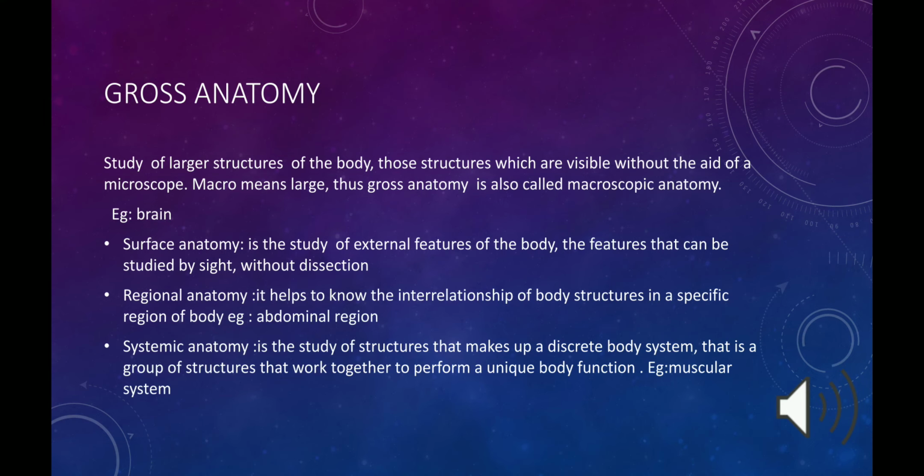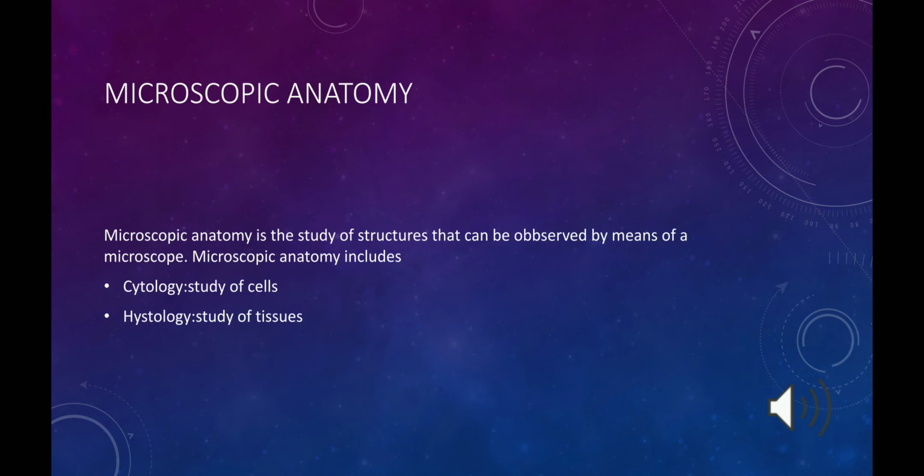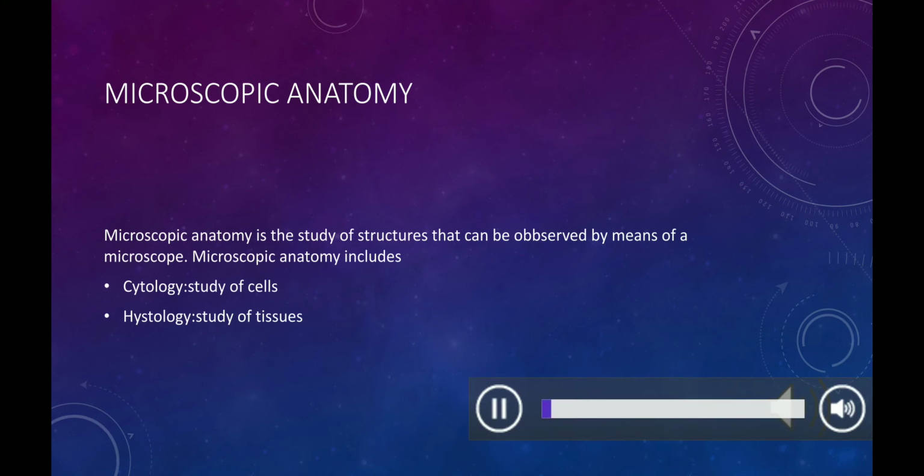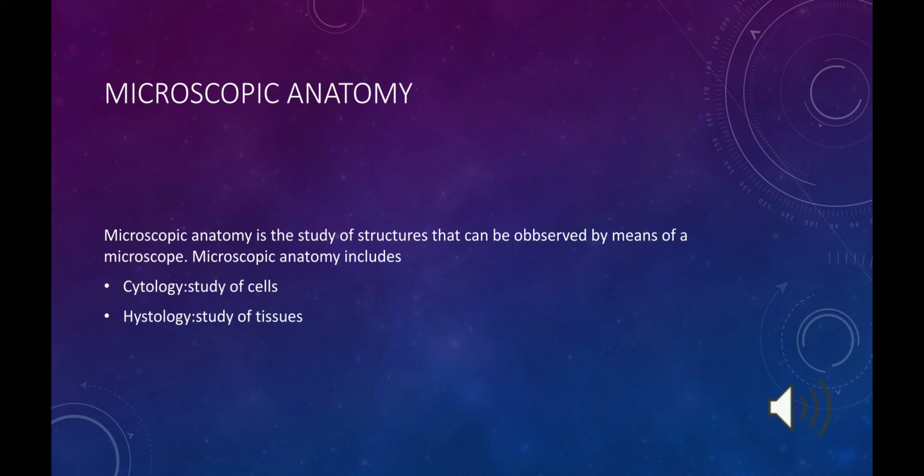The other division of anatomy is microscopic anatomy. Microscopic anatomy is the study of structures that can be observed only with the use of a microscope.